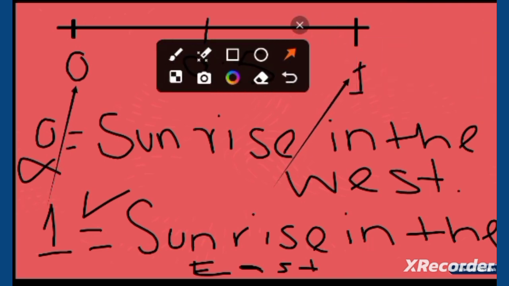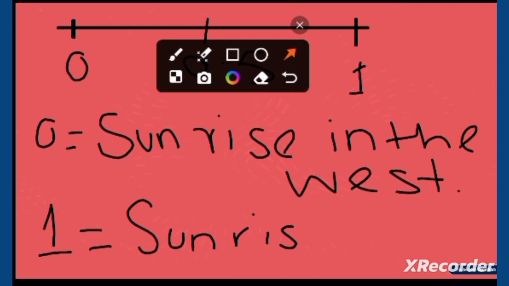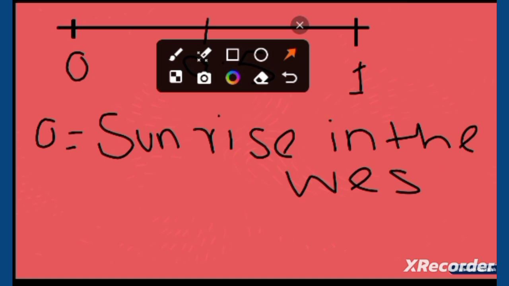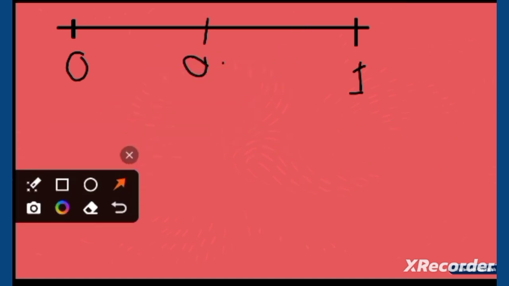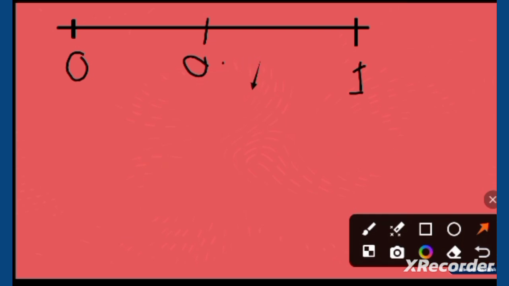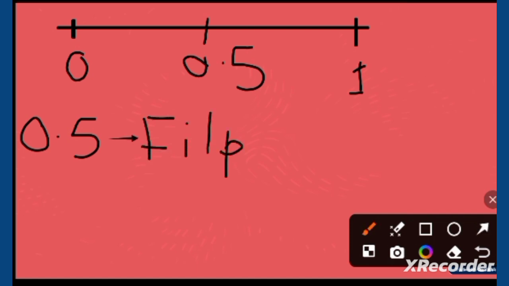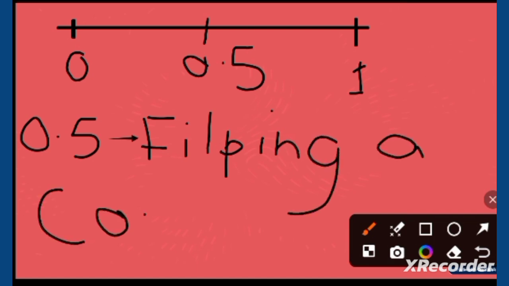So I hope you have understood. Now we are going to have an example of 0.5 in real life, which means we are not sure about the outcome. So 0.5 means an example of 0.5 in our real life is flipping a coin.